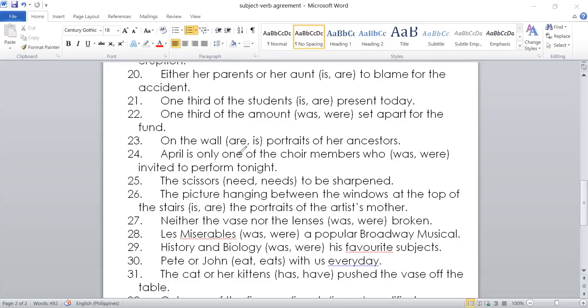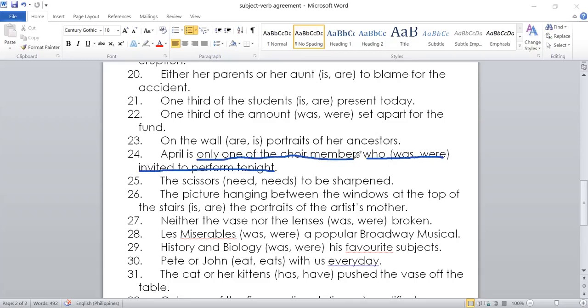April is only one of the choir members who blank invited to perform tonight. So who blank to perform tonight? Okay. Only one of the choir members.